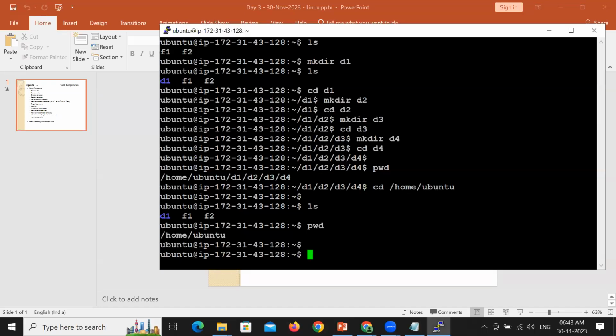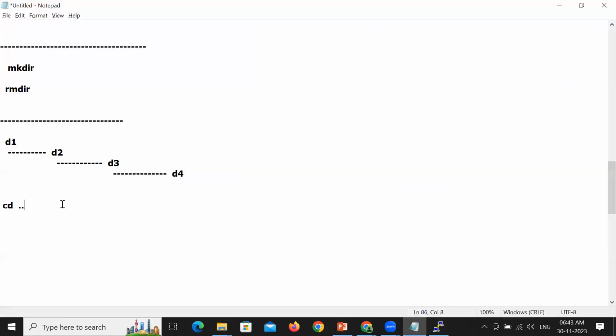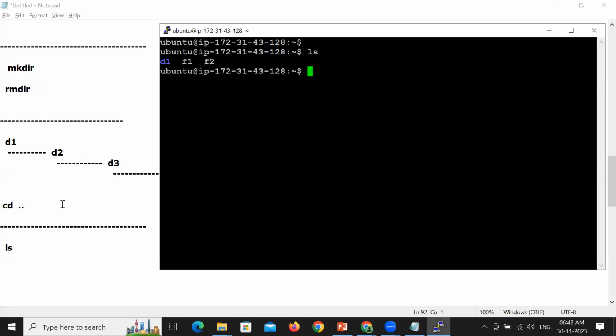Very, very important point. Here, list. ls stands for list, which will show you the list of all the files as well as directories, no doubt.